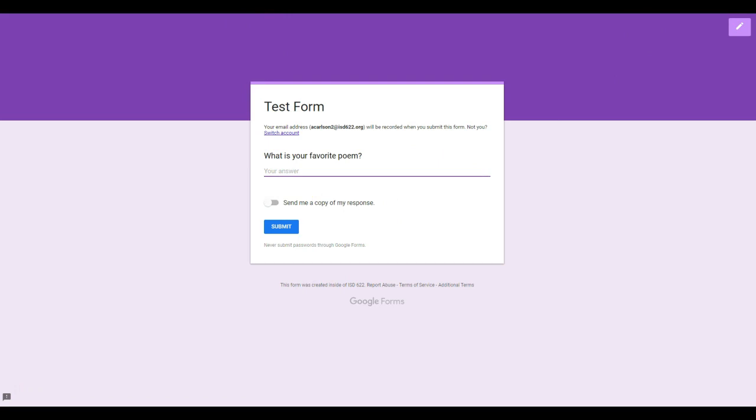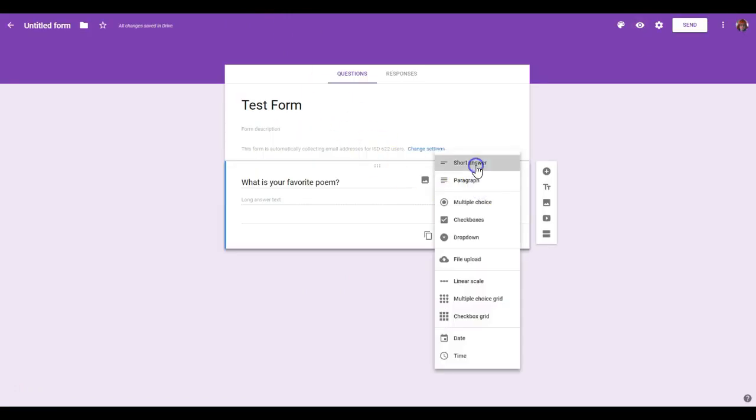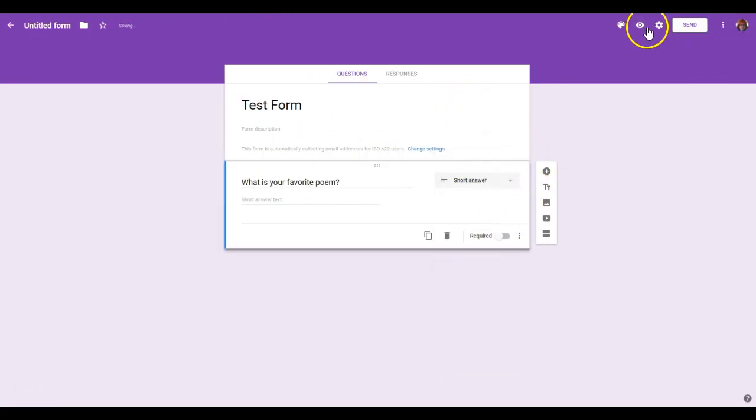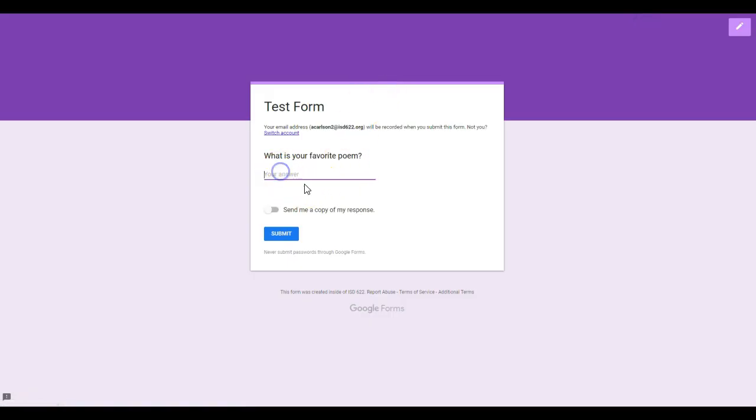Now, what's the advantage of this over short answer? So if I was to do this as short answer and preview it, you can see I have a pretty short line right here that I can put stuff. If I was to try to post something a lot longer, like here's a poem that I've copied and pasted, you can see, even though the whole thing is in there, that's not a very easy thing to edit. That's not a very easy thing to look at.